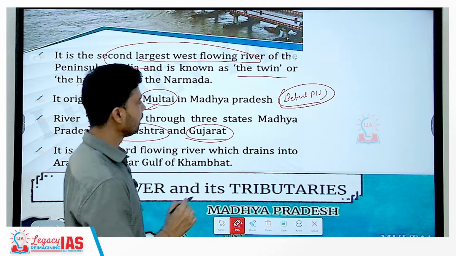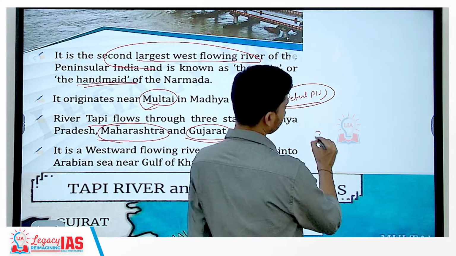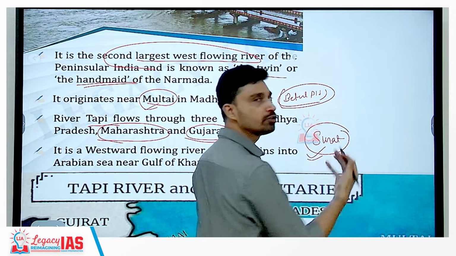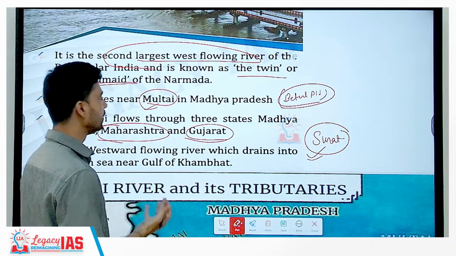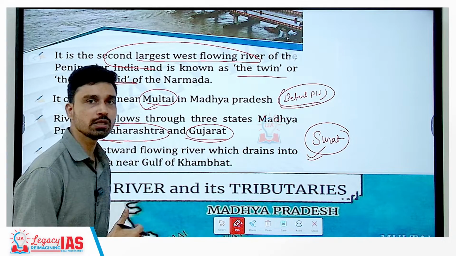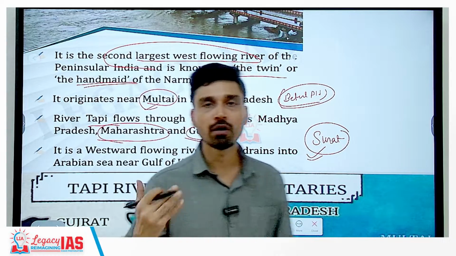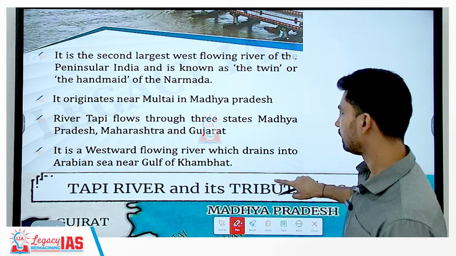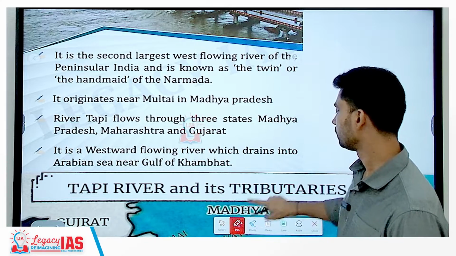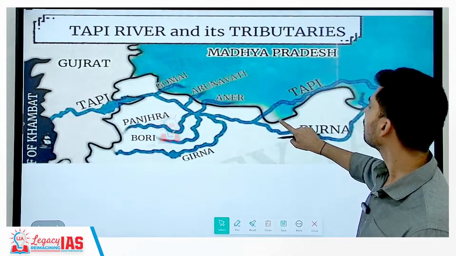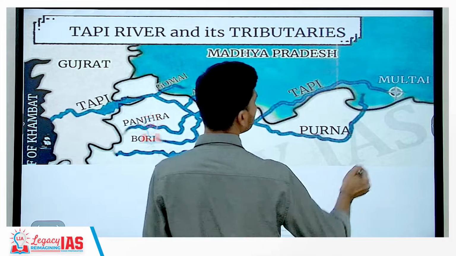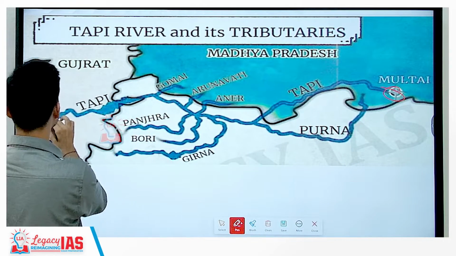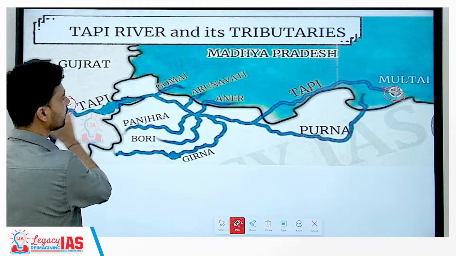And finally, while flowing through the state of Gujarat, near the well-known city of Surat, which is also called the Diamond City of Gujarat or Diamond City of India, the river drains into the Arabian Sea, again through the Gulf of Khambat. So that is about river Tapi. If you take a look at the course of river Tapi, this is how it looks. Originating from Multai, it flows from east to west, and near Surat it enters the Gulf of Khambat.